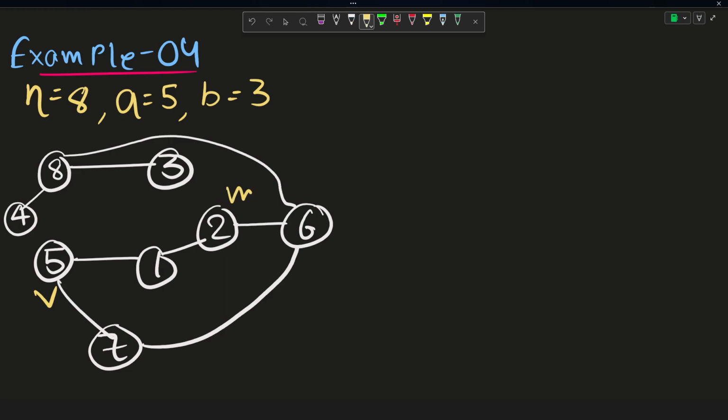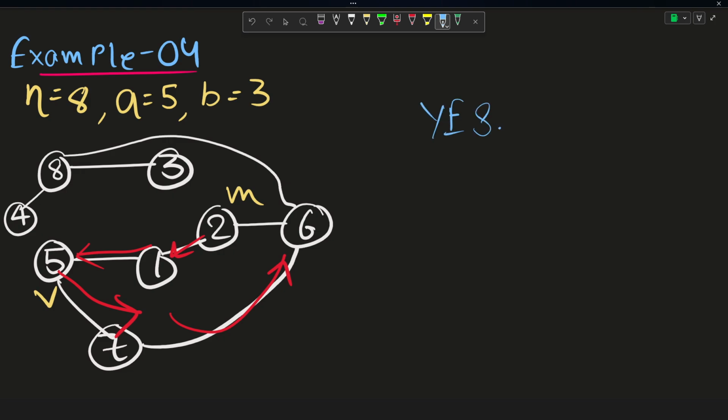Suppose Marcel reached here and Valerio is here, then Marcel will go here, then Valerio will go there, and again Marcel will go here, then Valerio will again go there. So they will never be able to meet now, and that's why we can say that Valerio has escaped Marcel for infinite time. So now you must be thinking, okay, since Valerio has escaped Marcel, for this example the answer should be a yes, right?